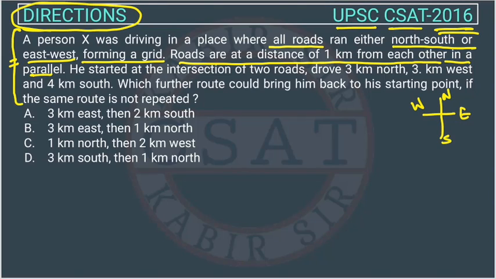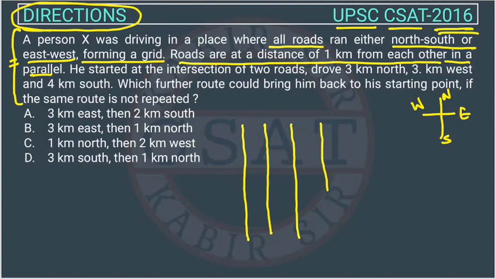So roads are running north south, right? So roads are like this, or they are running east west. So this side is east, and this is west, so they are running like this, okay?